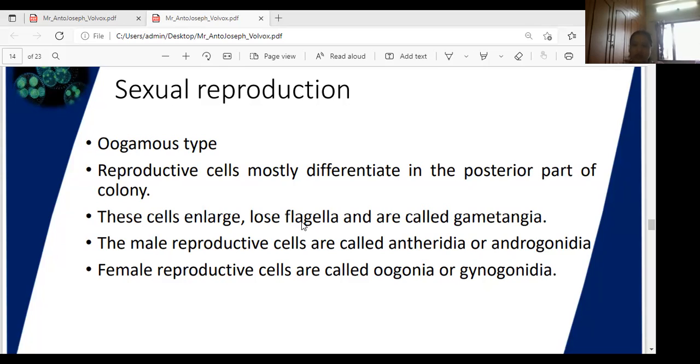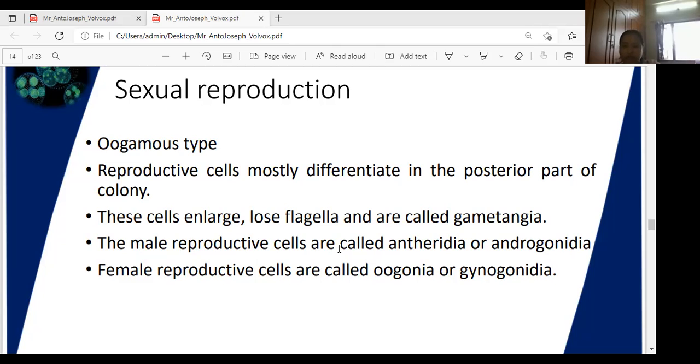In monoecious species, the male and female gametes are found in the same cenobium. In dioecious species, the male gametes and female gametes are found in different cenobiums. The male reproductive organ is called Antheridia or Androgonidium, and the female reproductive organ is called Oogonia.